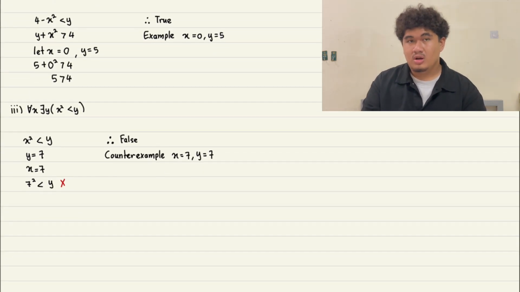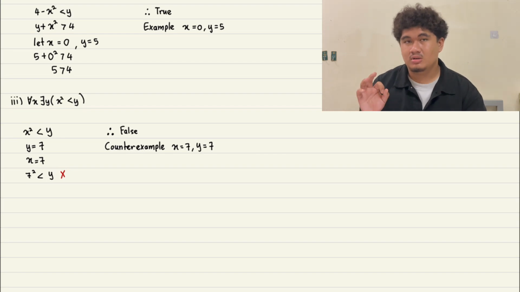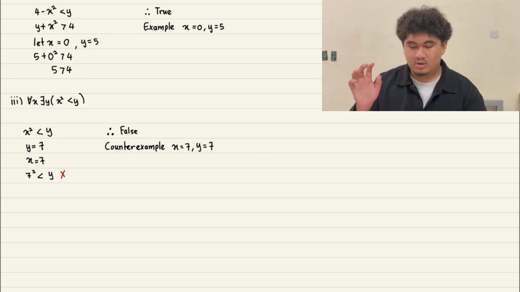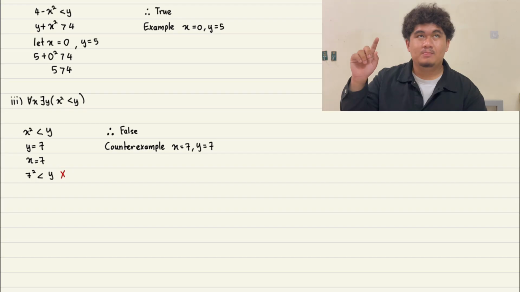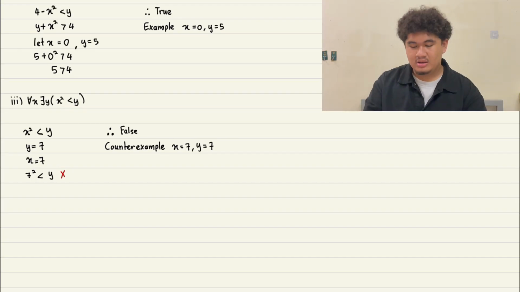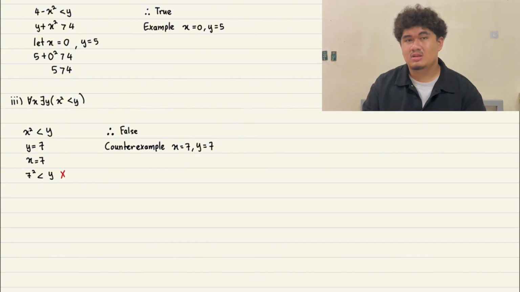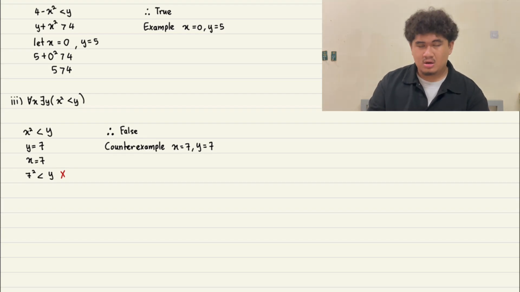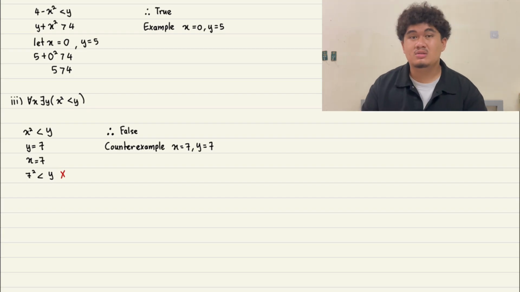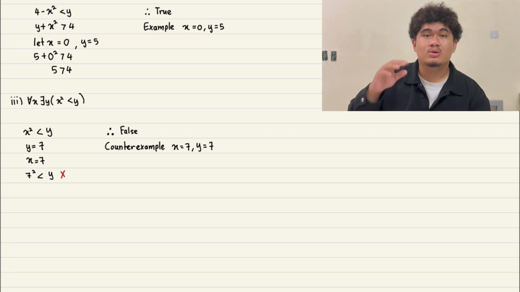And for the last Roman, which is the third Roman, for all x and for all y there exists y, x squared less than y. Let's see, x squared less than y, with y equal to 7 and x also equal to 7. But 7 squared, which is 49, is not less than y. So the statement is false, and the counterexample is x equals 7 and y also equals 7.